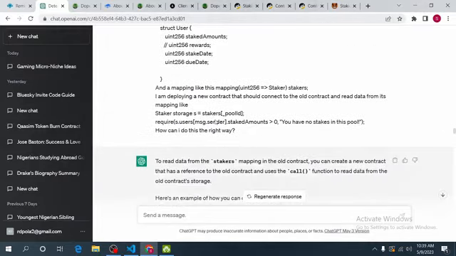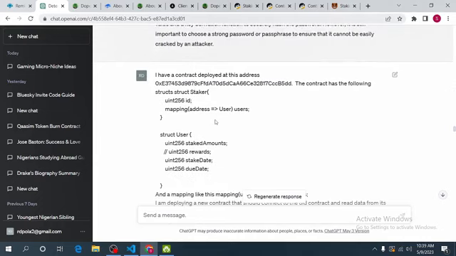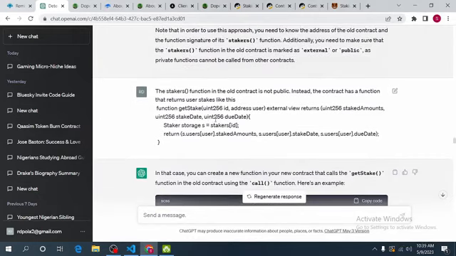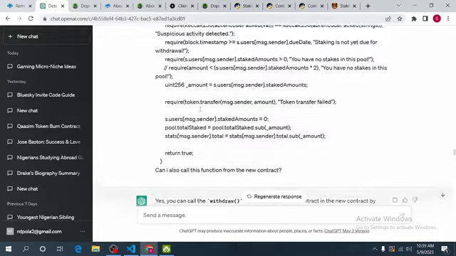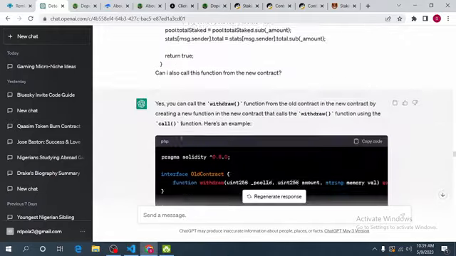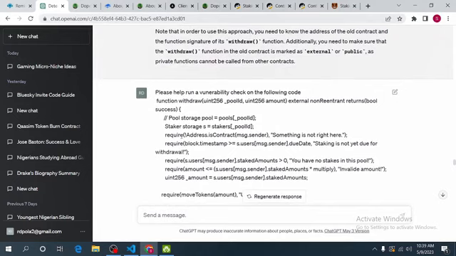So please learn. As a developer, you need to learn how to use ChatGPT. Now, I'm not saying you should rely on ChatGPT 100% to validate the security of your contract. No, but ChatGPT is actually a very great platform that could at least start you up, give you suggestions on what to do, on how to start. It can actually give you a brilliant idea. So I use that a lot these days to validate any code that I write, because there are certain things that you may not notice, but certainly AI will notice.